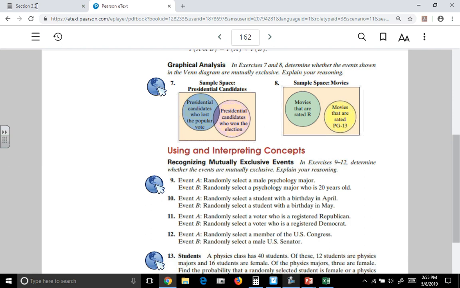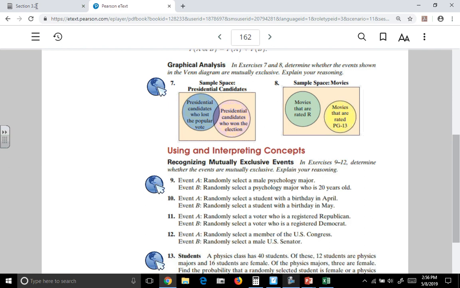Now, you can't be born both in April and in May. You're born in 1 month. So these things are mutually exclusive. If you're in the one category, you're not in the other. If you're in the other category, you're not in the first. So events A and B for number 10 are mutually exclusive.